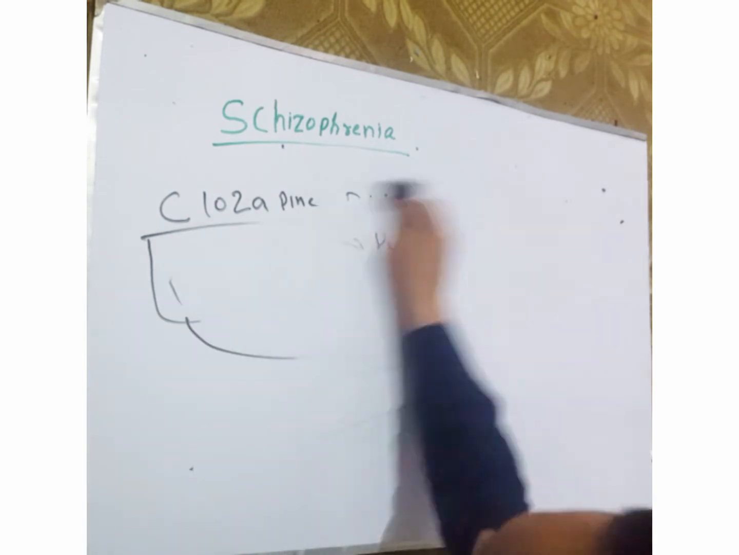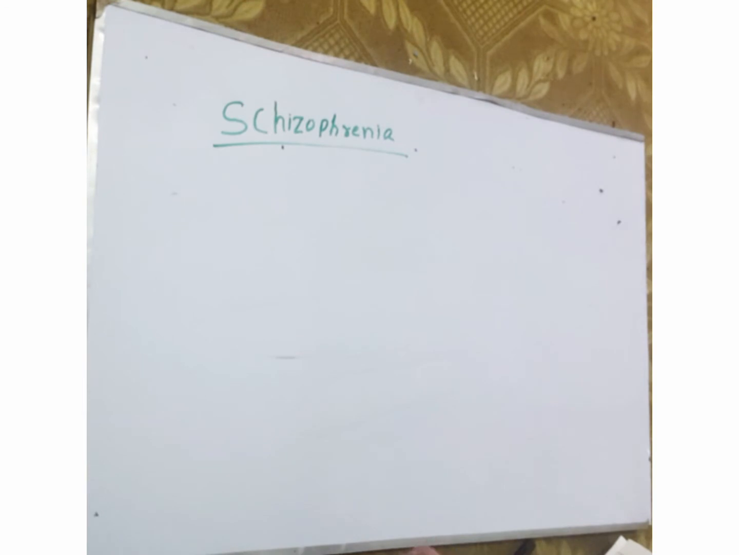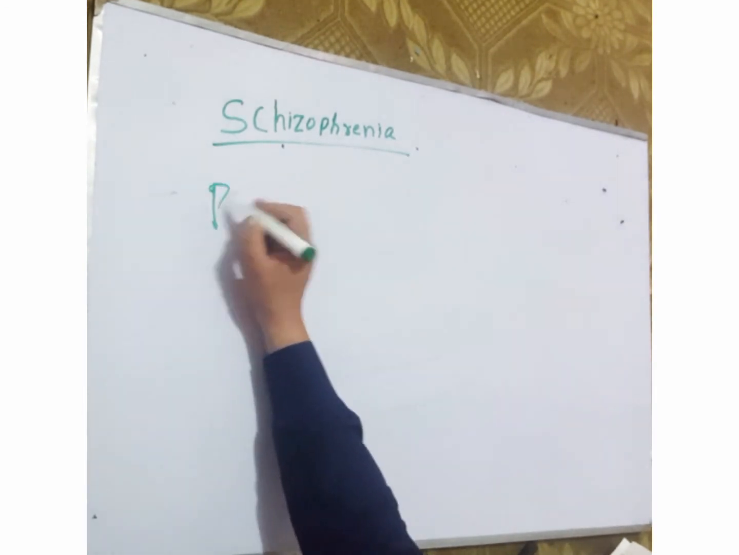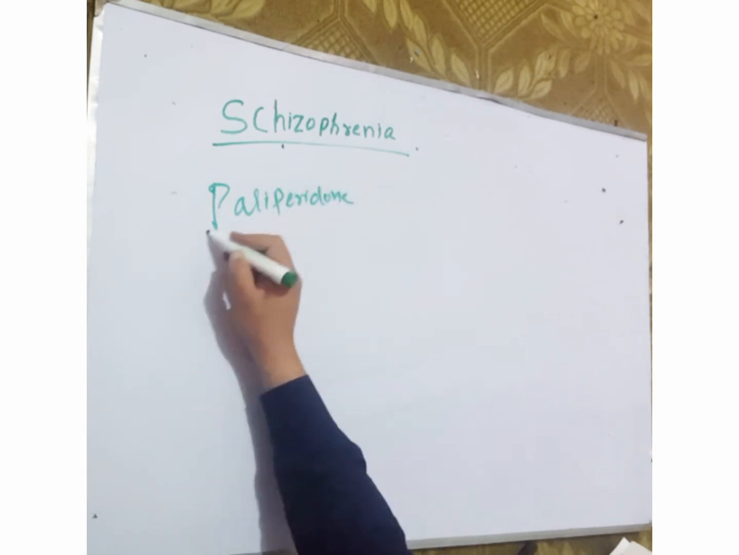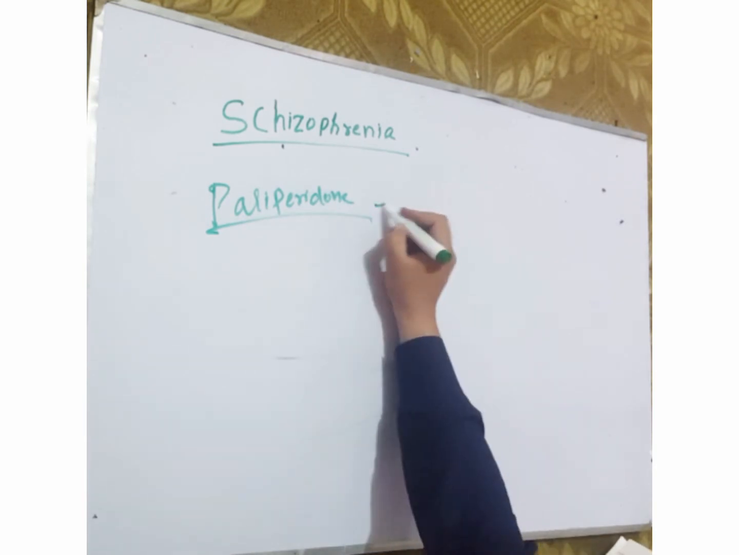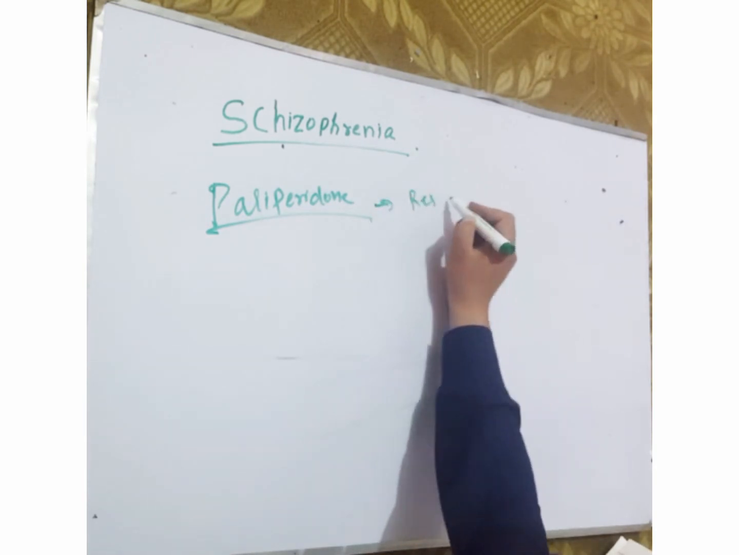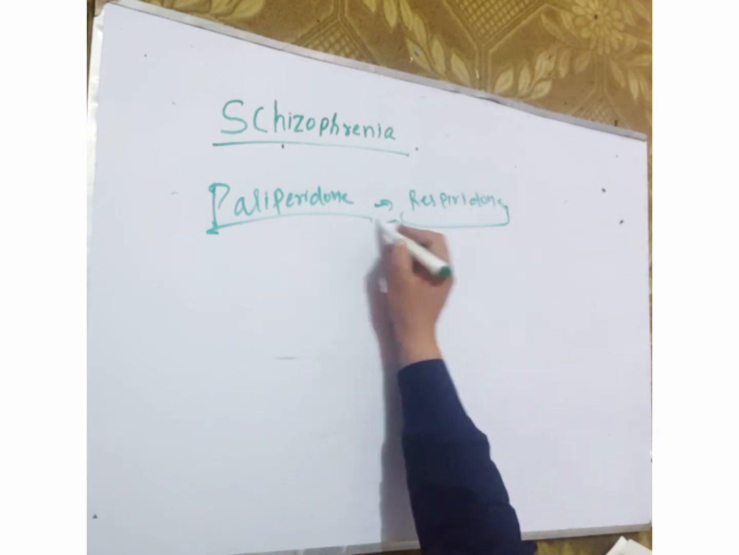Now we will talk about another antipsychotic drug, called paliperidone. What is paliperidone? Paliperidone is a metabolite of risperidone.